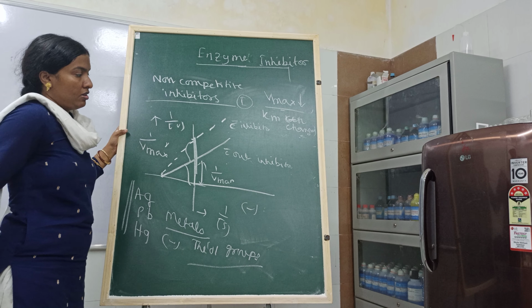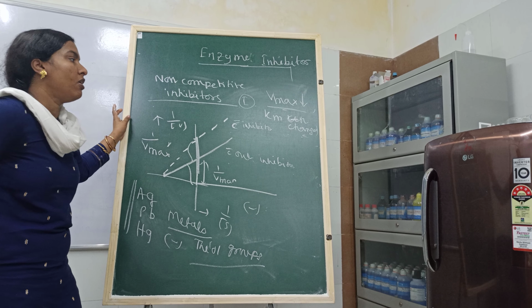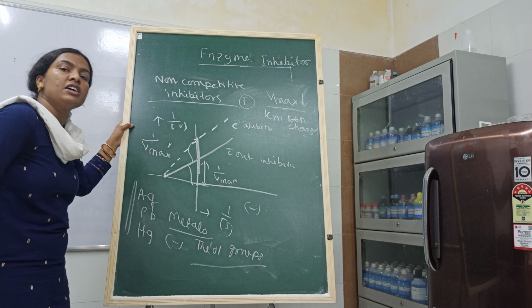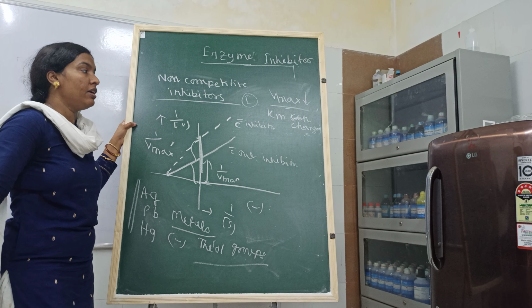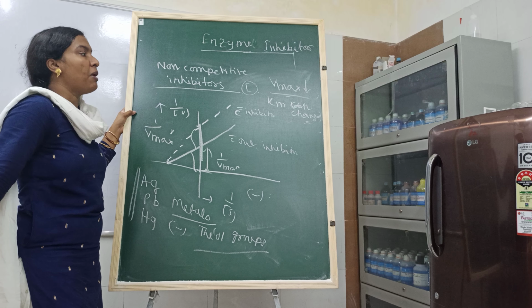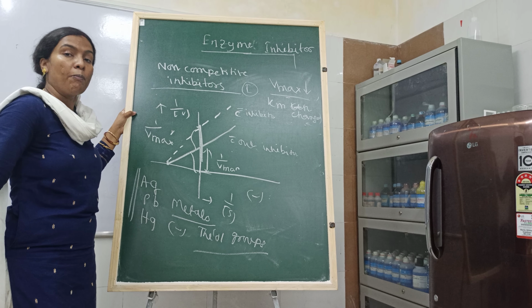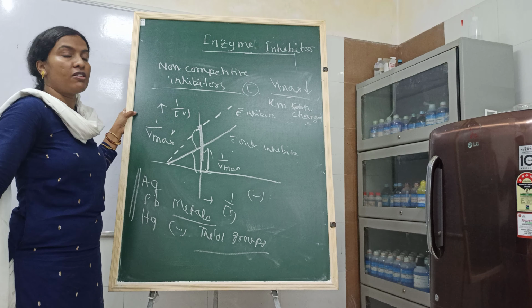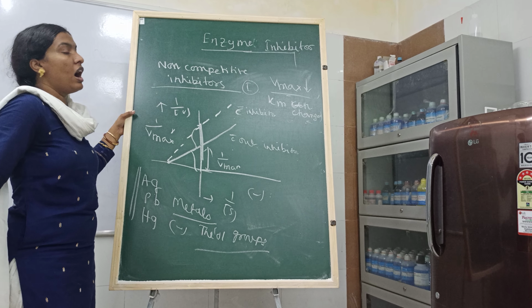The basic thing about this type of inhibitor is that they are not structural analogs. They bind at a site other than the active site. They can form binary or ternary complex, that is, they can directly bind with the enzyme or they can bind with the enzyme substrate complex. And here the Vmax is decreased and the substrate affinity, Km, is unchanged.